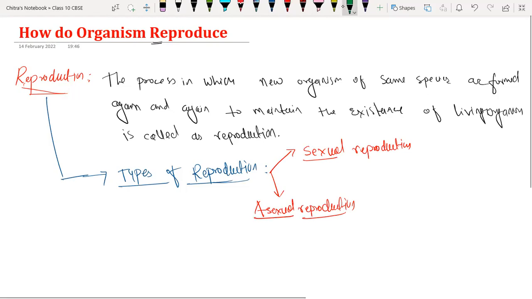First we are going to understand asexual reproduction. I'm writing the definition over here.